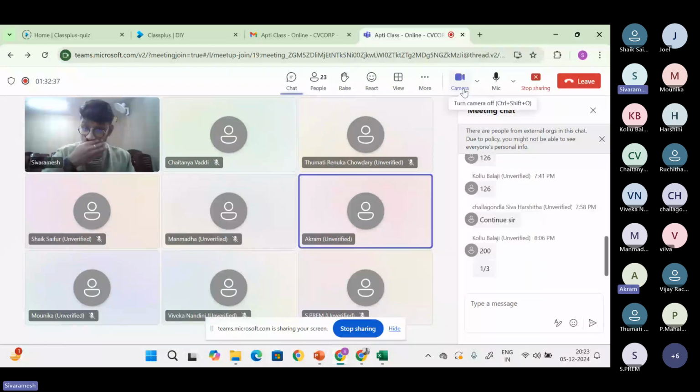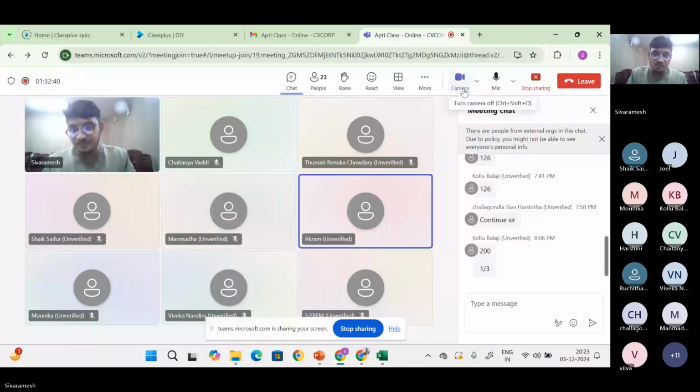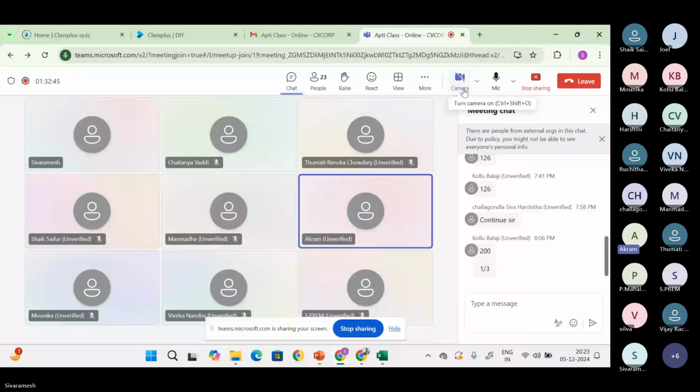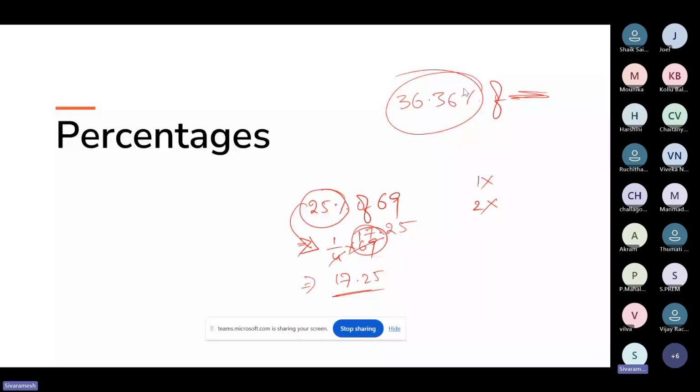Sir, I have one doubt. Yeah. Sir, you said that 1 by 7 equals 14.28. Yes, 1 by 7 is equal to 14.28. Yes, sir. So how does the 0.28 come? Like, I didn't understand. Sorry. Okay.